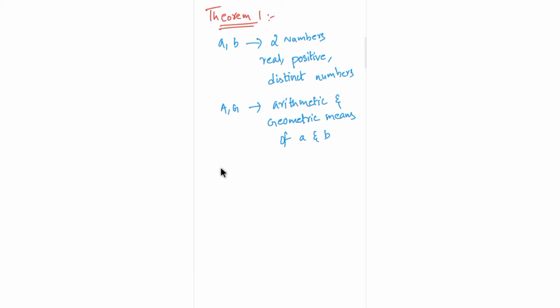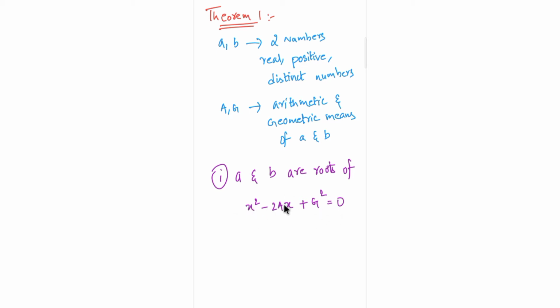The first point is that a and b are roots of x square minus 2Ax plus G square is equal to 0. So a and b will be the roots of this equation.